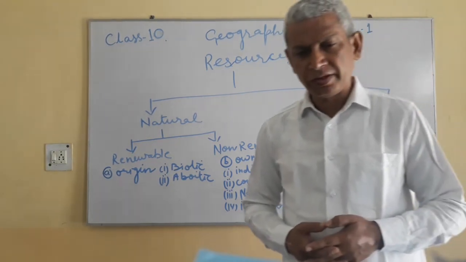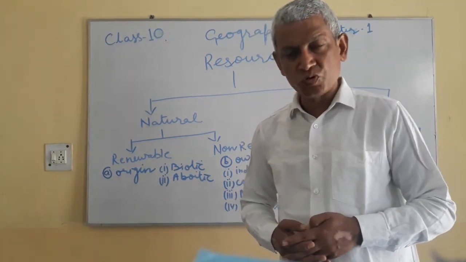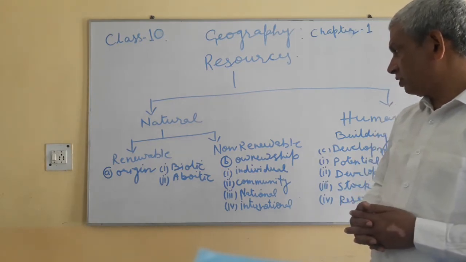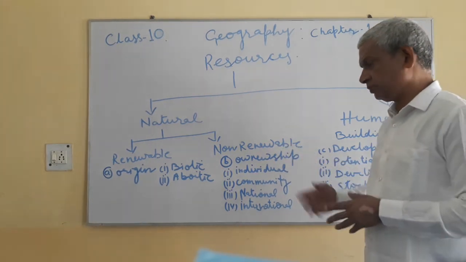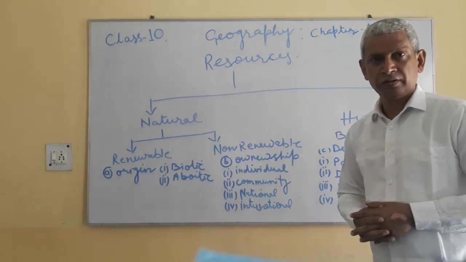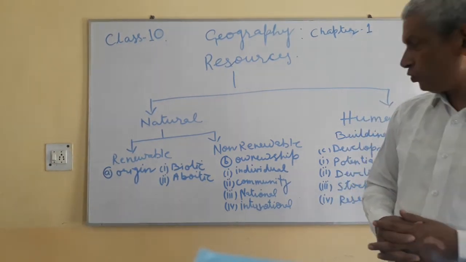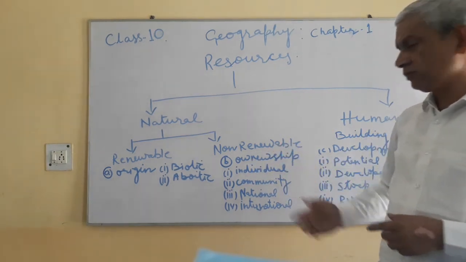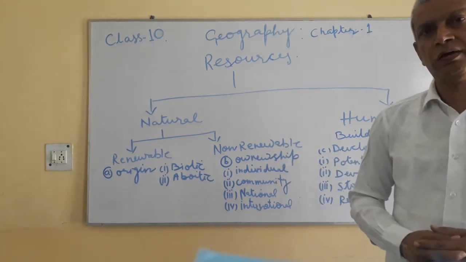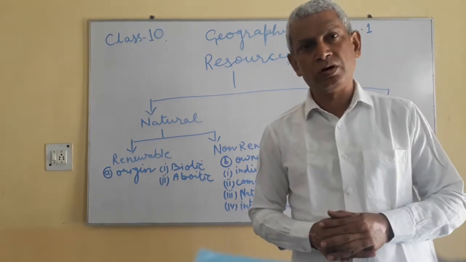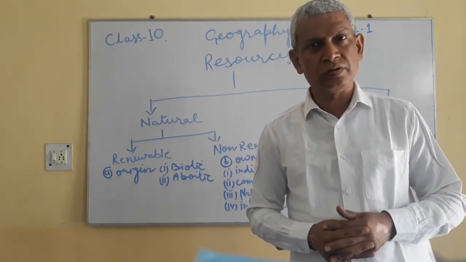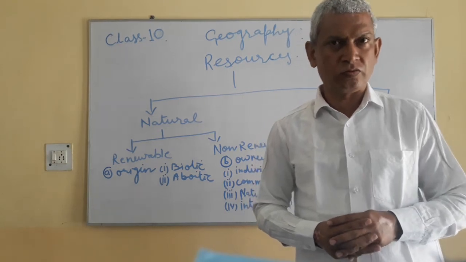We can classify the resources on the basis of ownership. If the resources are owned by individual, like you may have your own house, you may have your cycle, you may have your laptop or smartphone.